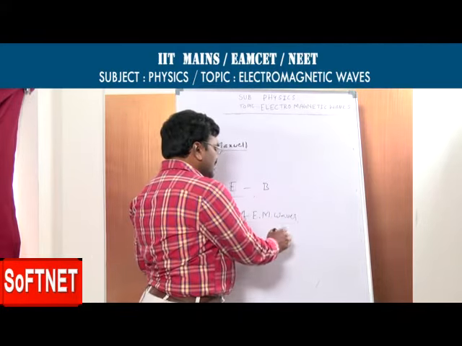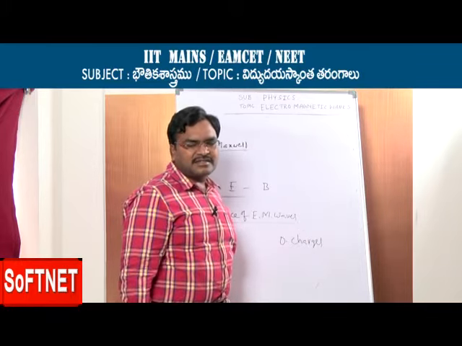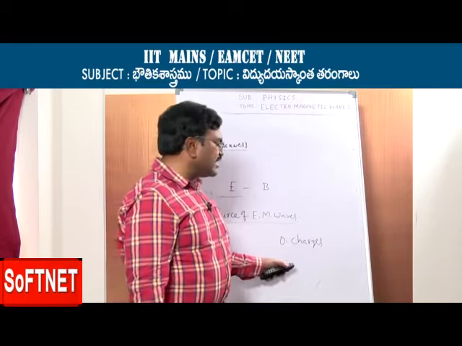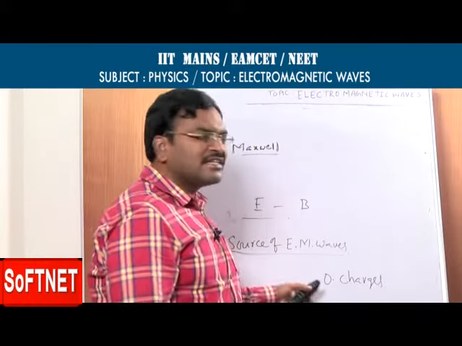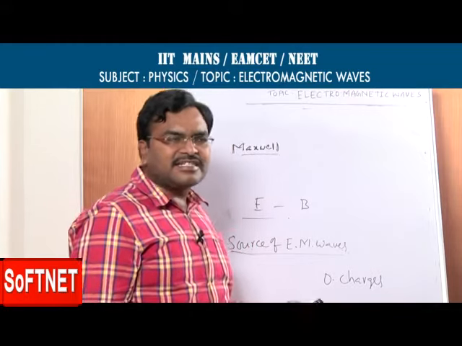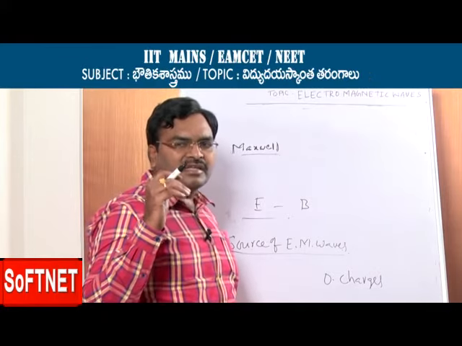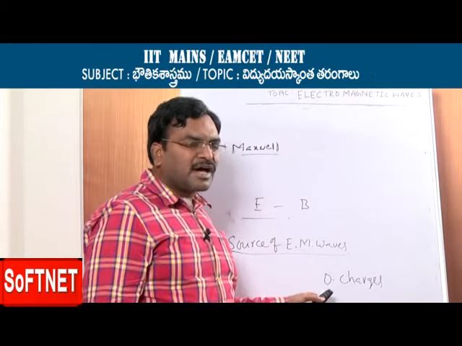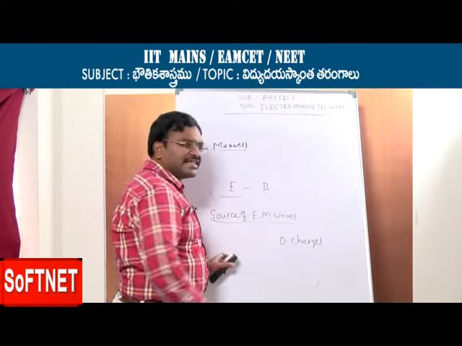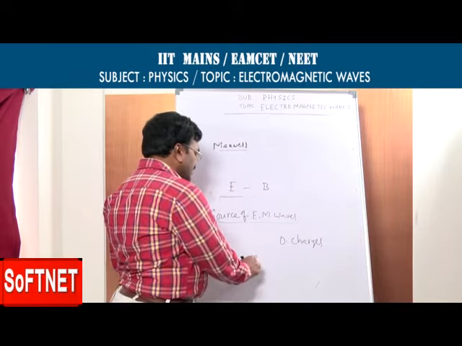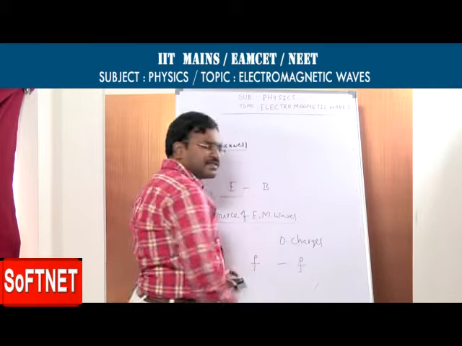Here, oscillating charges produce oscillating electric fields, which in turn produce oscillating magnetic fields. These oscillating electric and magnetic fields regenerate each other and produce electromagnetic waves, which propagate through space. If a charge oscillates with some frequency, it produces an electromagnetic wave of the same frequency.